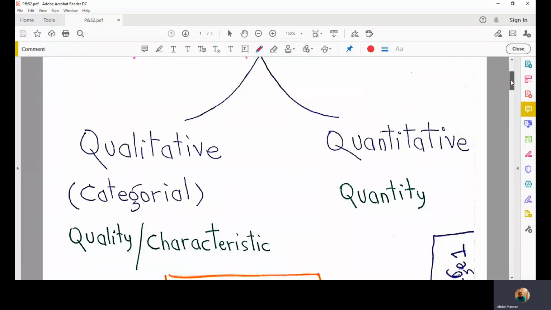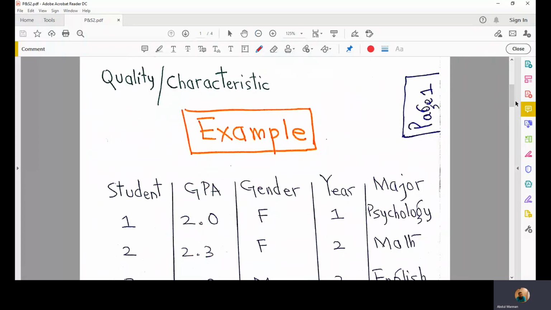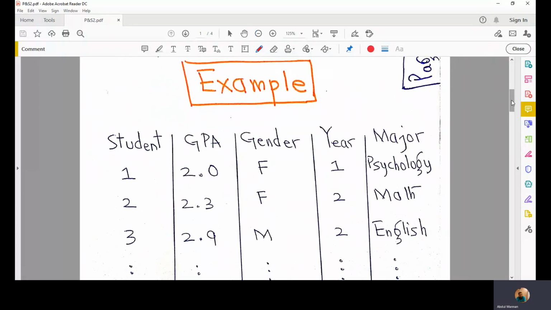In order to better understand the qualitative and quantitative variables, let's solve an example, right? This is the same example we studied in our last lecture. There is a variable. This is the experimental unit, student number 1, 2, and 3, and so on. These are experimental units, and versus each experimental unit, we measure four variables, namely GPA, gender, year, and major, right?